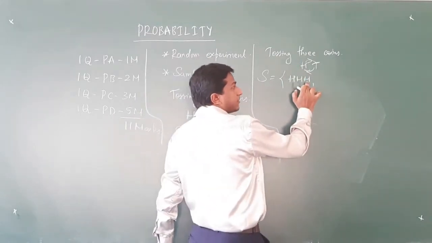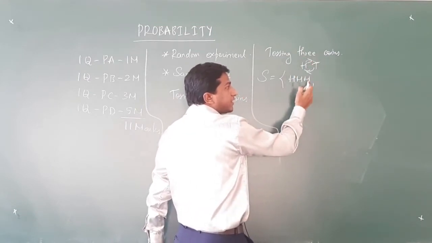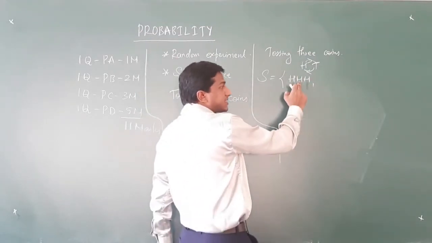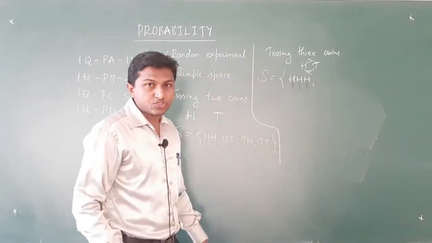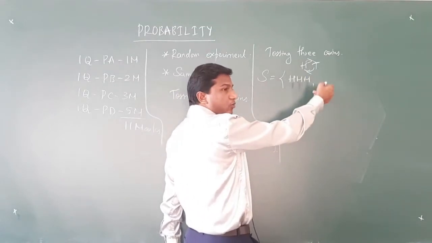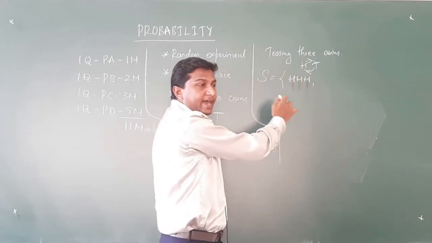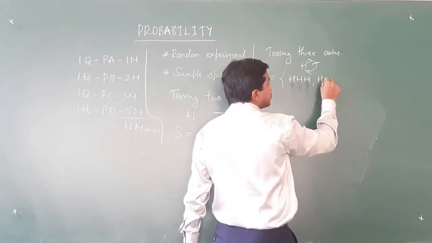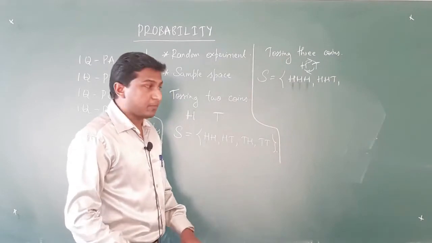So here, I have an H, I change it to T, but I do not make any changes in the symbols in the higher place values. So this H in the tens place remains as it is, as well as the H in the hundreds place. So the next outcome will be: H changing to T, H remaining as it is, and H remaining as it is. So that is HHT. That is the next possible outcome.